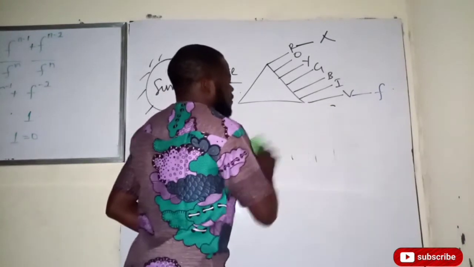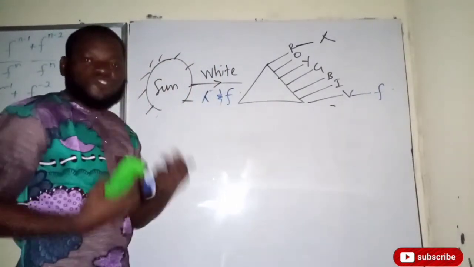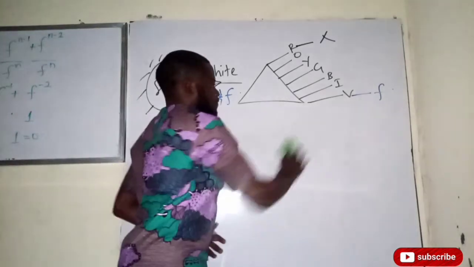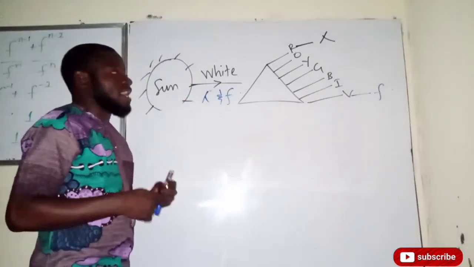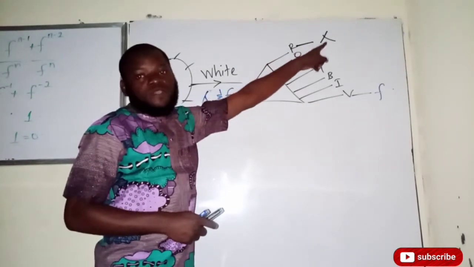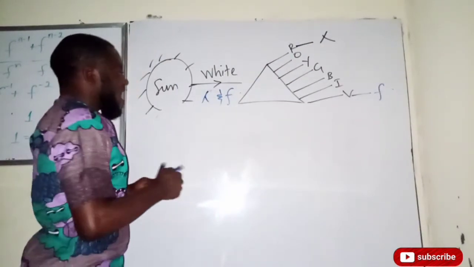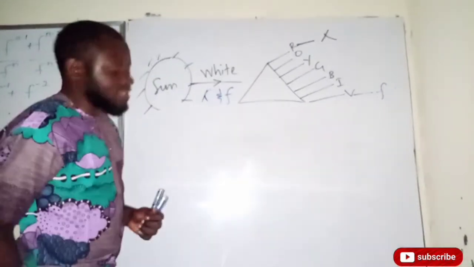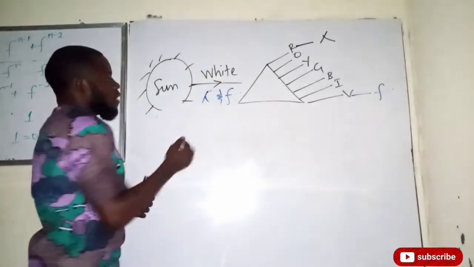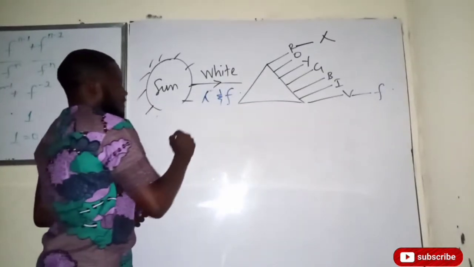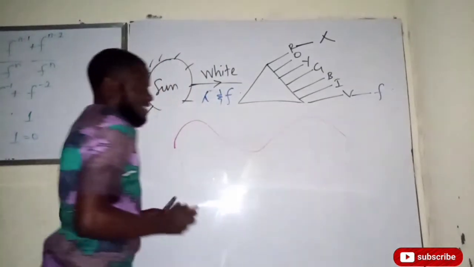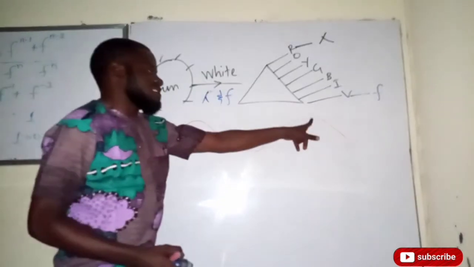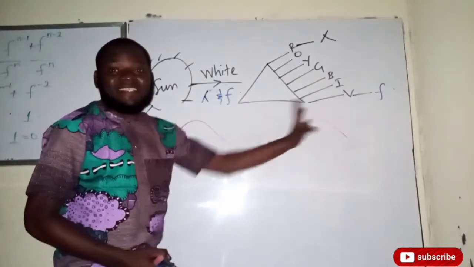What happens when the frequency of a body is small, and what happens when the frequency of a body is very high? Now, we all know that when a body has a very high wavelength, the frequency tends to be small. Hence, if I have a red light, okay, let me use the red marker for that. If I have a red light, the waves tend to be like this. You can see the wavelength, this is the crest and this is the crest. You can see that the distance is quite large.